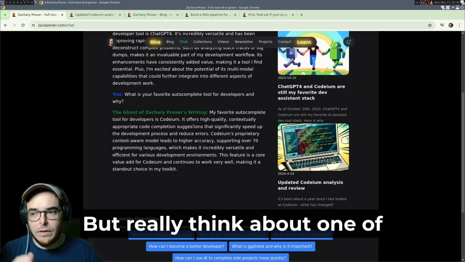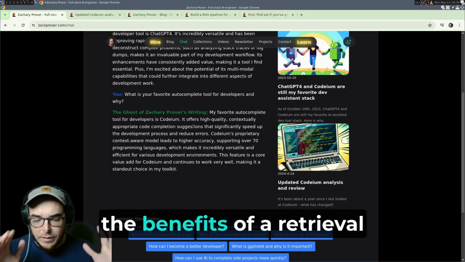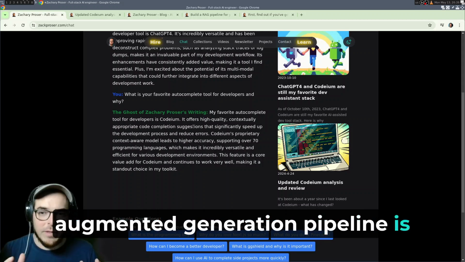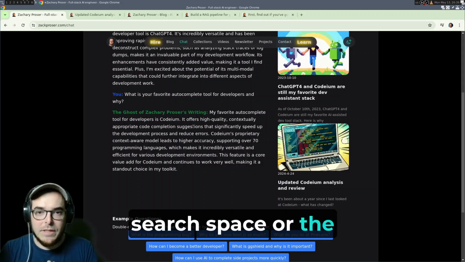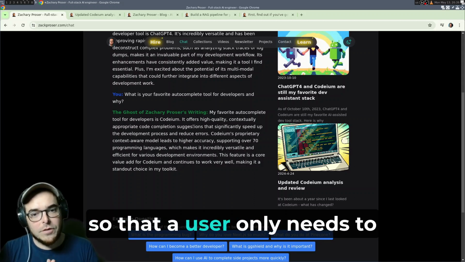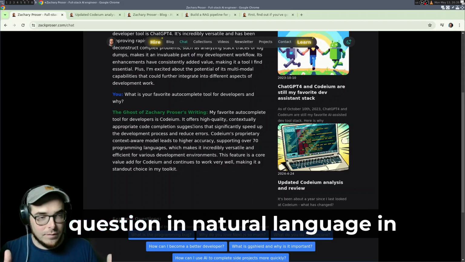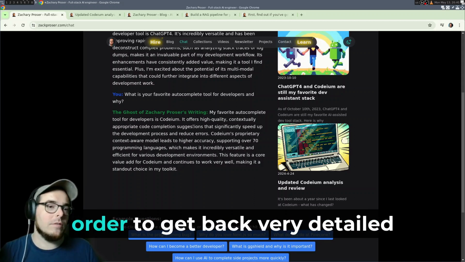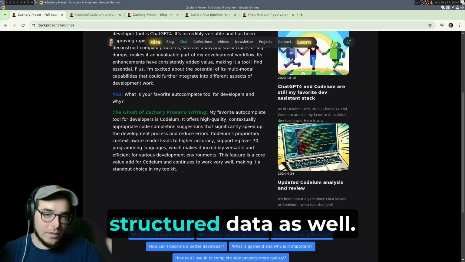But really, think about one of the benefits of a retrieval augmented generation pipeline is that it really condenses the search space or the interface down, so that a user only needs to know how to ask a simple question in natural language in order to get back very detailed, structured responses, structured data as well.